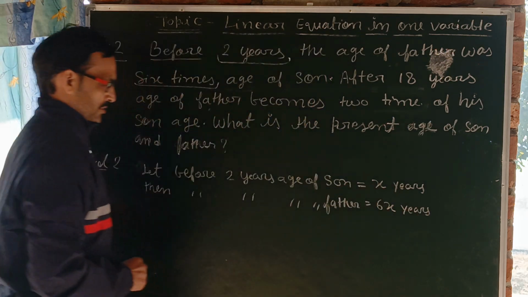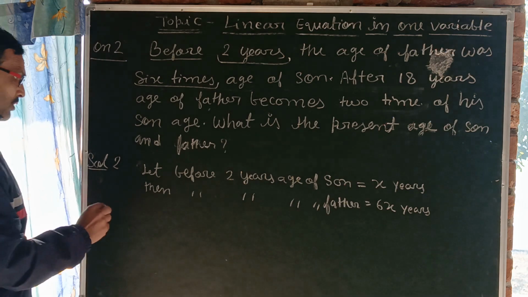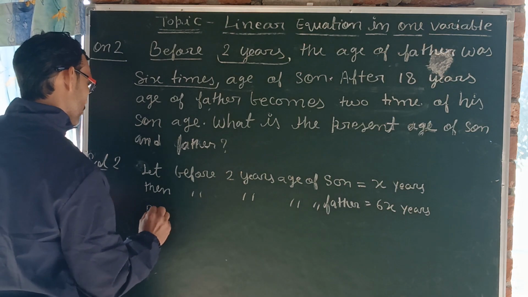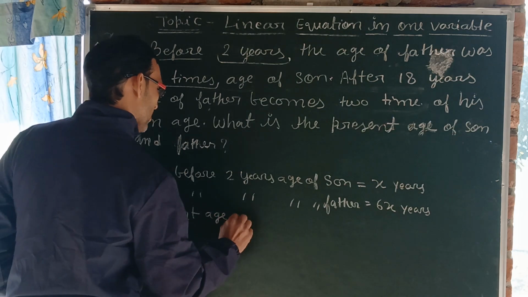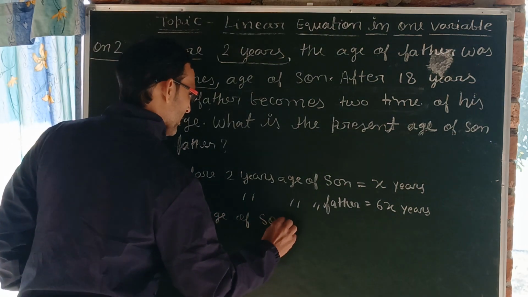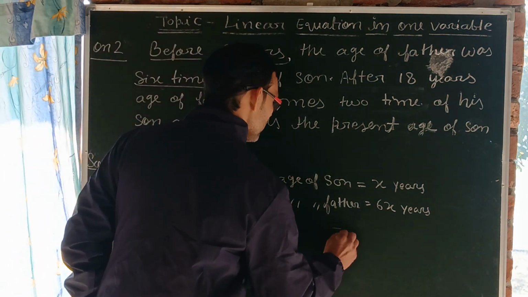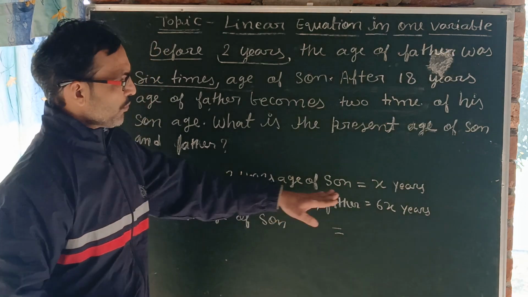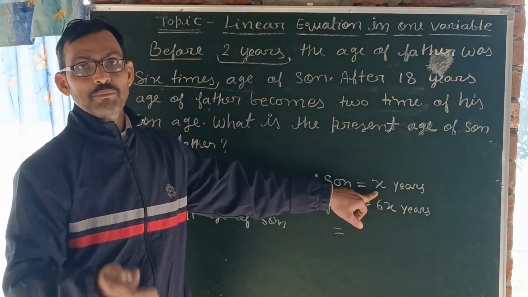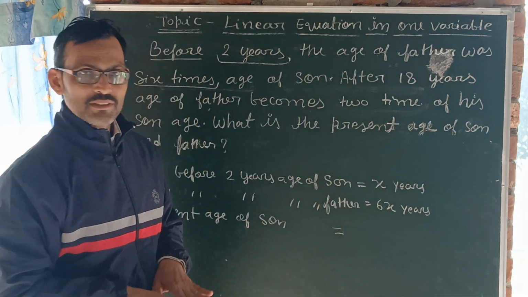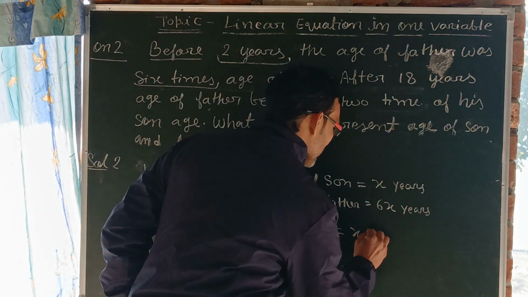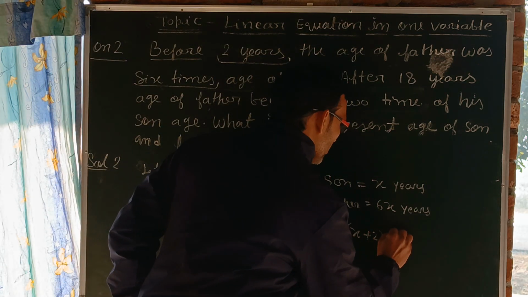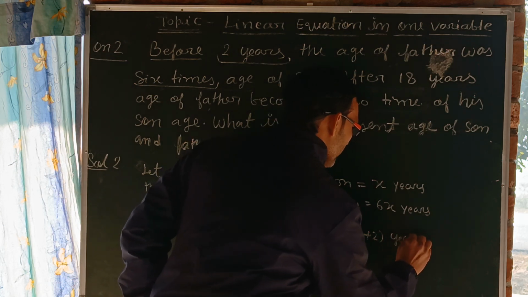6x years. Now the present age. So present age of son, how much will it be? We supposed this x before 2 years, and at present it will be x plus 2. This will be the present age of son.